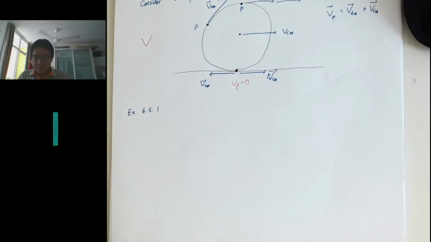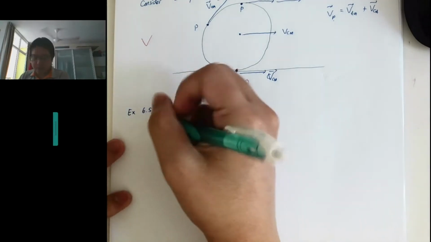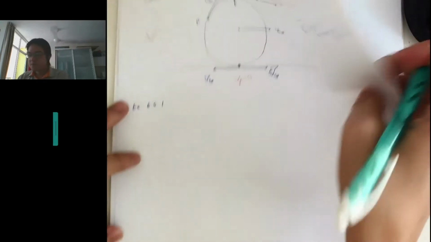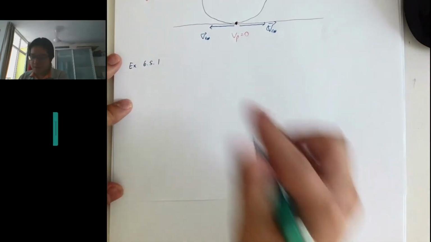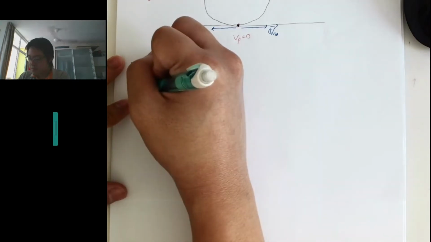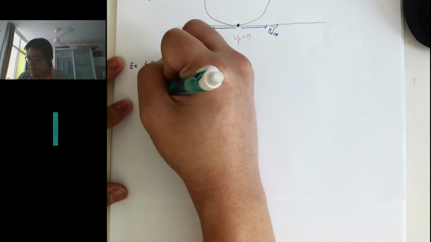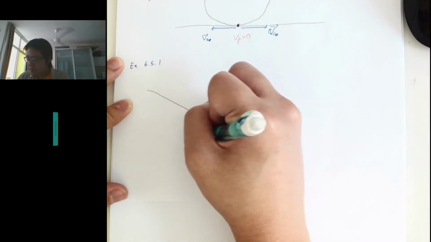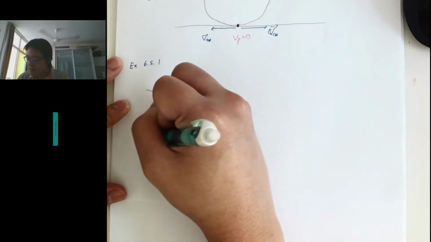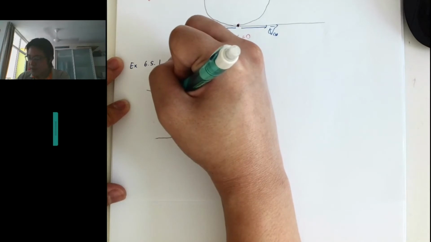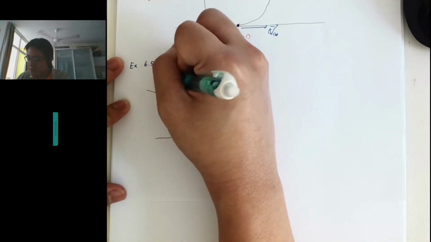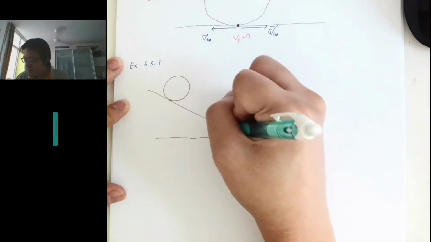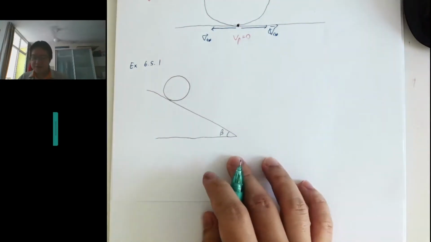I have a boulder rolling down a hill, which looks something like this. If you watch the movie Indiana Jones, at the beginning of the movie there is a boulder rolling down a slope, and the boulder is chasing after Indiana Jones. So we have this situation here.